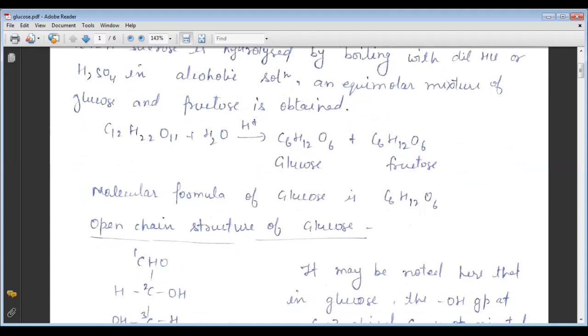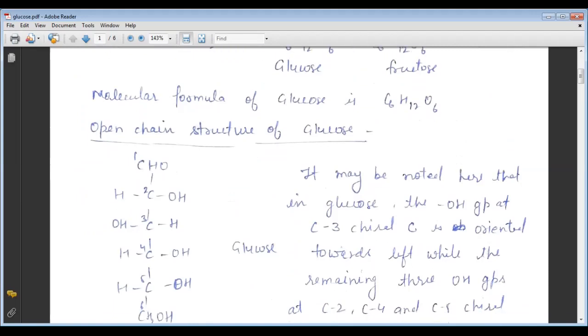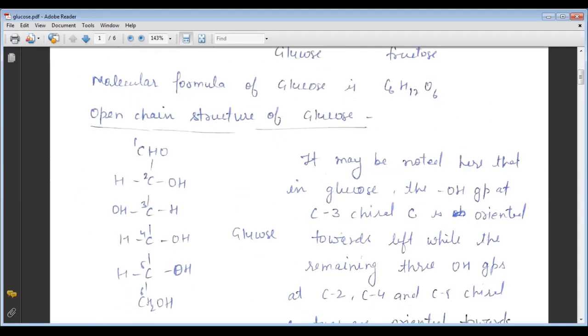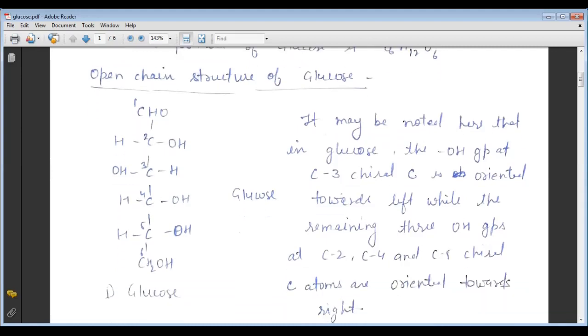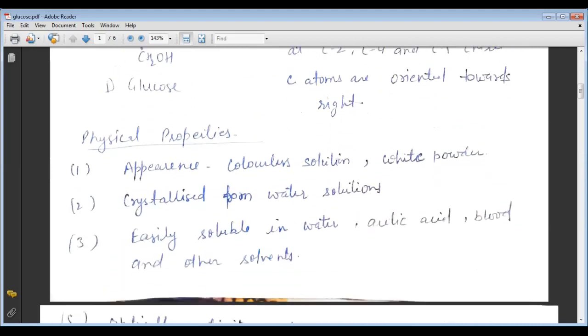Okay, then the open chain structure of glucose is here. We can write glucose as an open chain. Here we can count C6 H12, and the oxygen is also 6. In the arrangement, at carbon 3 the OH group is oriented towards the left side, while the remaining three OH groups at the chiral carbon atoms C2, C4, C5 are oriented to the right side. So these are the properties of glucose.